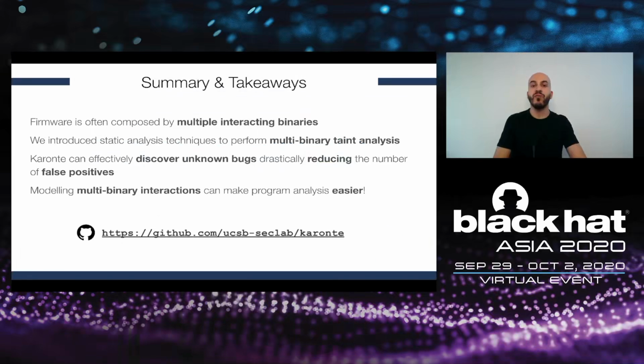So to wrap up this presentation, here is what we achieved so far. We observed that firmware is mostly composed of multiple interacting binaries, and we introduced static analysis techniques to perform multi-binary taint analysis. On top of this approach, we showed that our prototype Caronte can effectively discover unknown security vulnerabilities, while at the same time drastically reducing the number of false alerts.